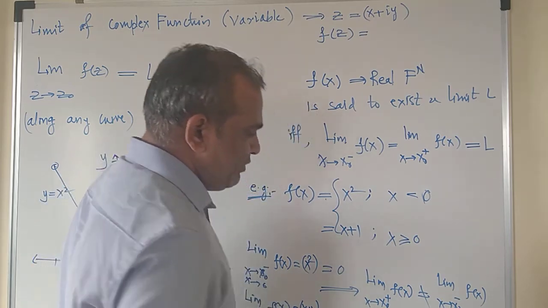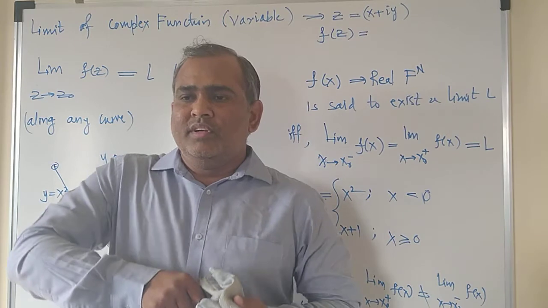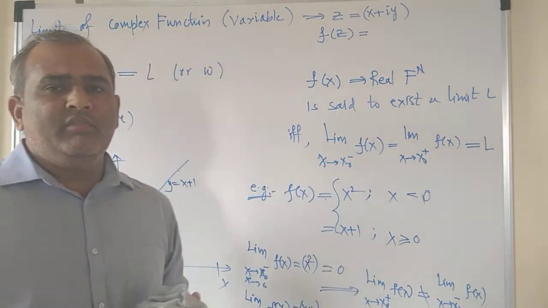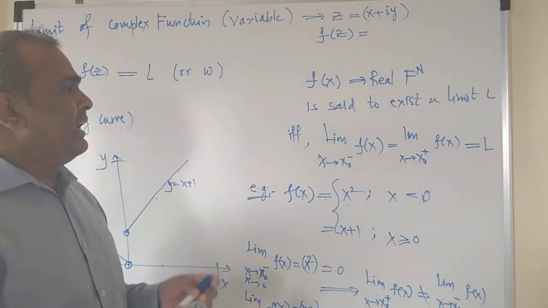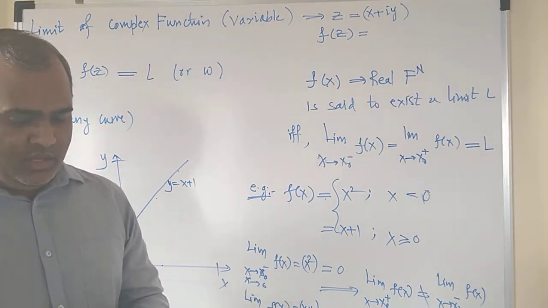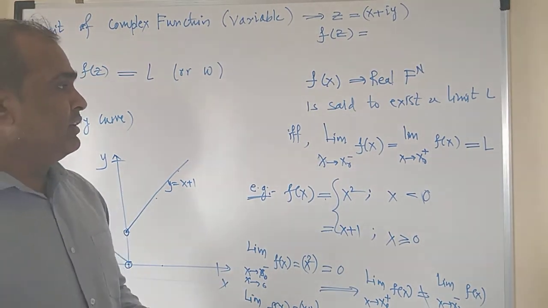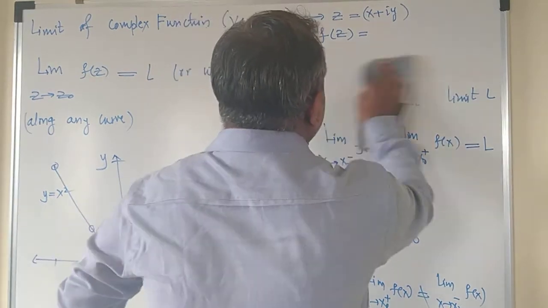If both are equal, then we can say the limit of this function exists. If not equal, it does not exist. So this is the case for real functions. Now what about complex functions? So let us now turn to the complex function.